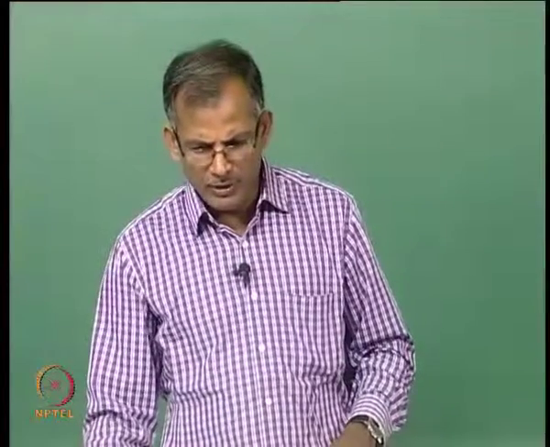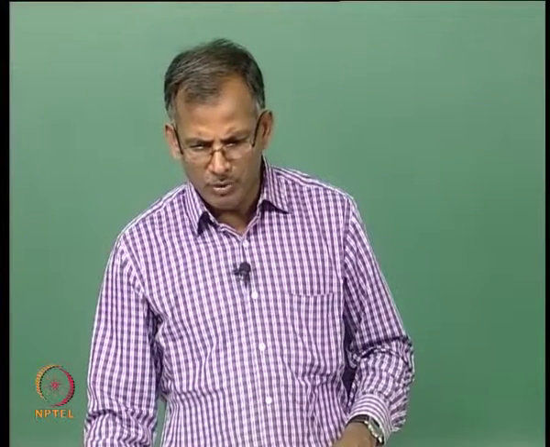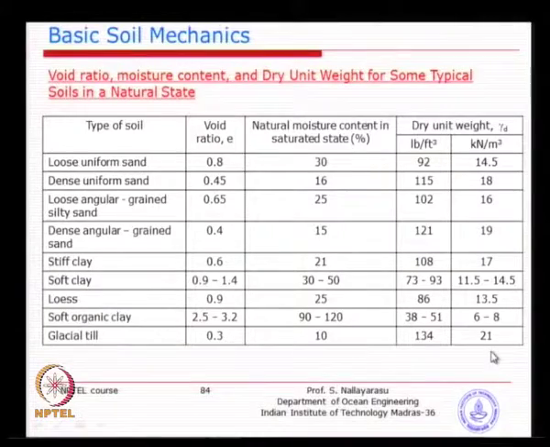And in terms of weight also, you can see almost every one of them is less than 20. Now, if you look at the dense sand, it goes very close to 18 kilonewton per meter cube, very close to concrete. Concrete is around 20, 22, 24. So, you could see the dense sand versus loose sand, the major difference in density.